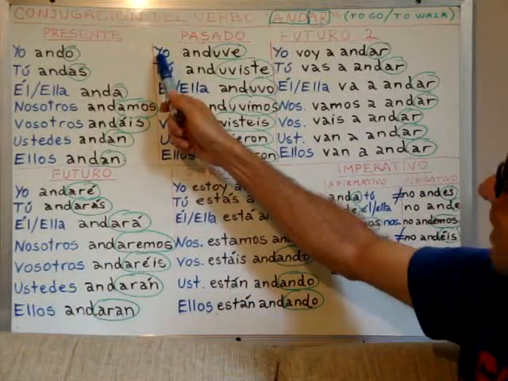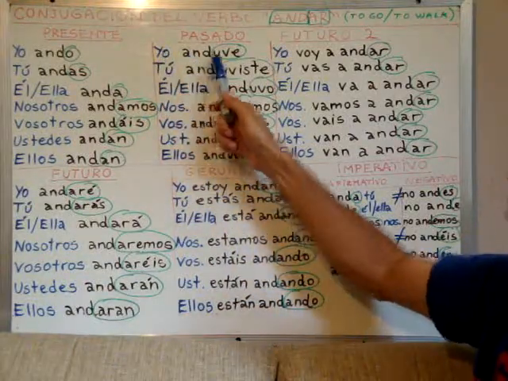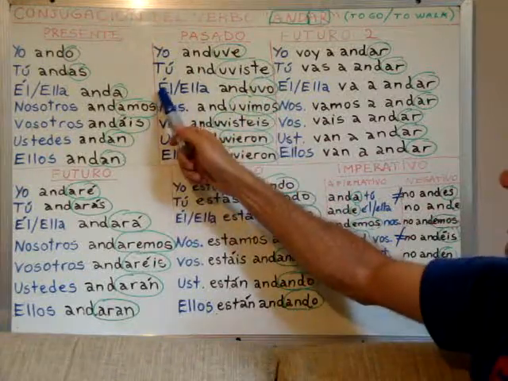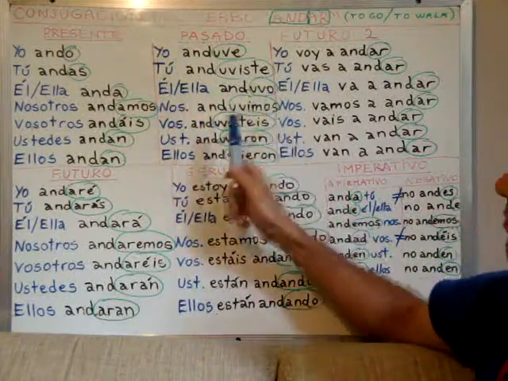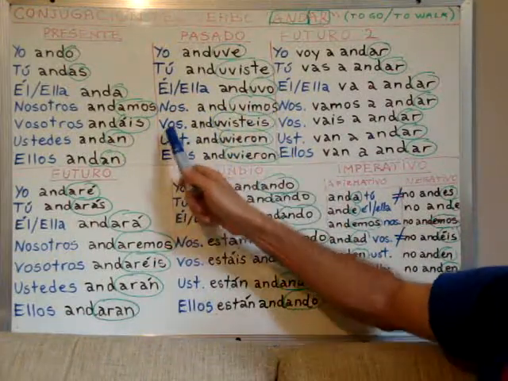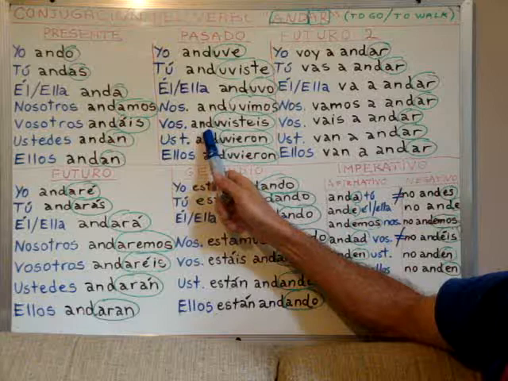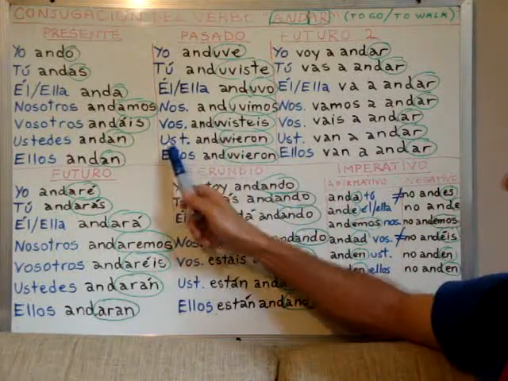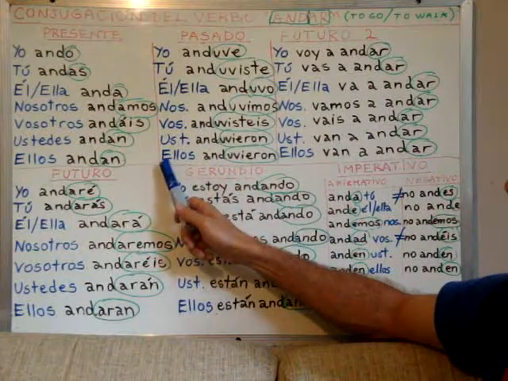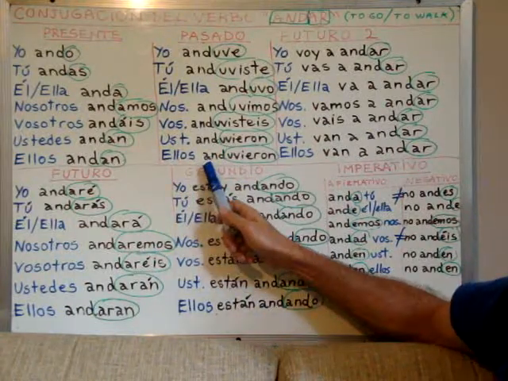So we say in the past, yo anduve, tú anduviste, él anduvo, nosotros anduvimos, vosotros anduvisteis, ustedes anduvieron, and ellos anduvieron.